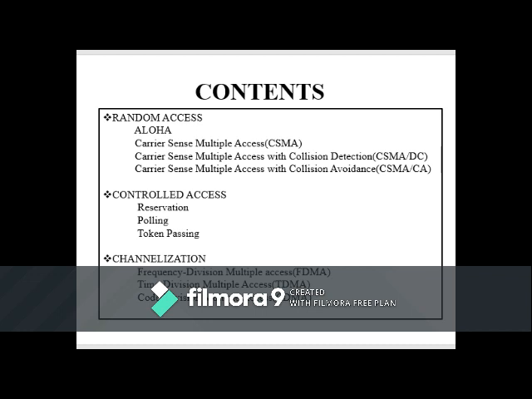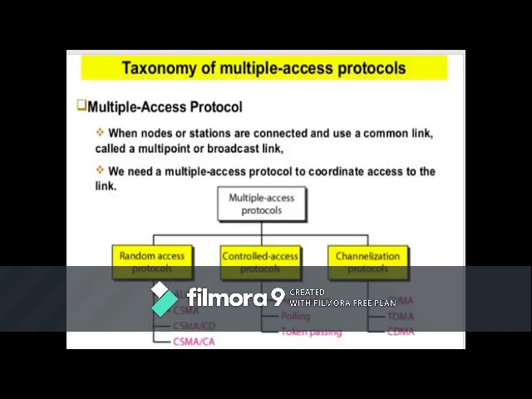The contents go like this, where we are discussing three important parts of this particular module: random access, controlled access, and channelization. And the taxonomy goes like this. In random access, we have important protocols: Aloha, carrier sense multiple access, that is CSMA, carrier sense multiple access with collision detection, that is CSMA/CD, and carrier sense multiple access with collision avoidance, that is CSMA/CA.